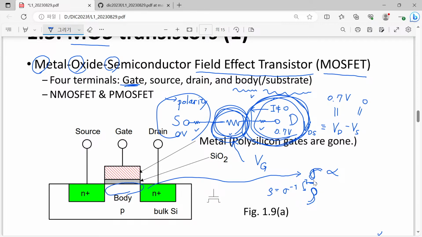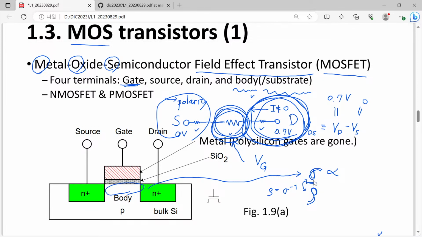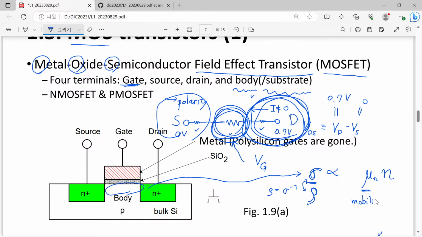Then conductivity has two proportional factors. Why is it? That is, there are two things. One is the number of electrons, and another one is the mobility of electrons. These are two factors that determine the conductivity. You know, this quantity is called mobility, and this is a quite important quantity.